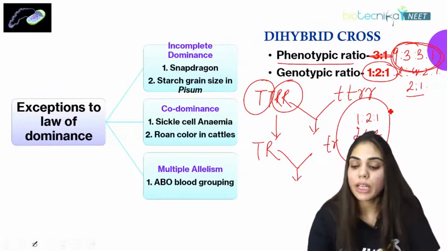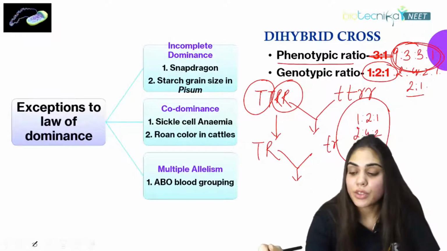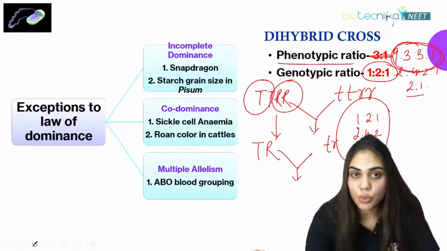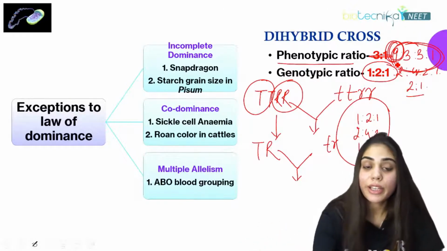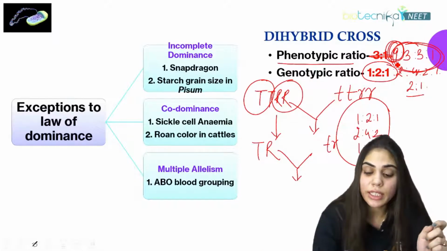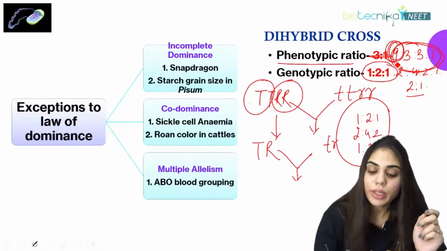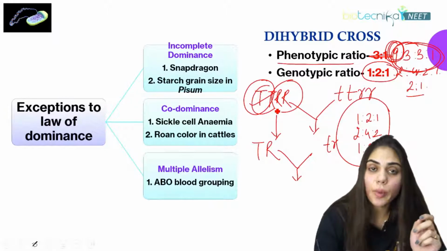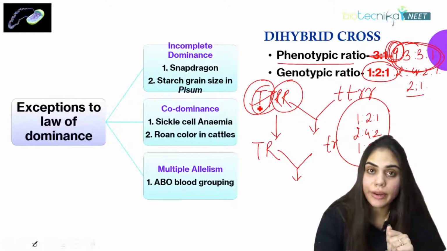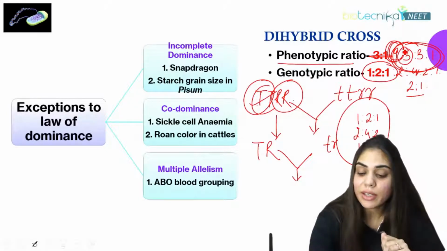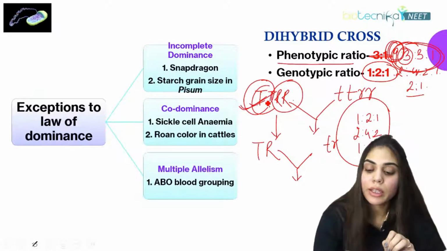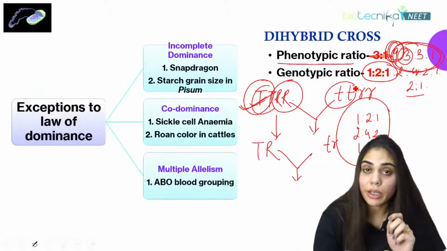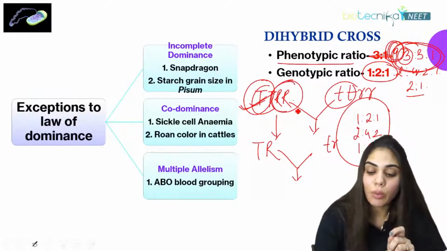And what is the phenotypic ratio? It is 9:3:3:1. So what is 9 here? 9 here represents we are getting the F2 progeny 9 times. Which F2 progeny? The completely dominant character. That means tall and round. What is 3 representing here? We are getting the recessive character of tall plant, that means dwarf, but the dominant character of a round seed.